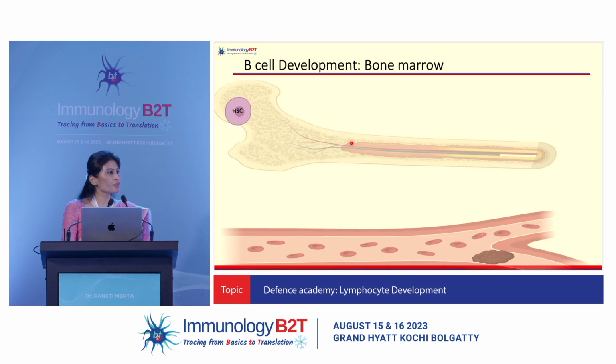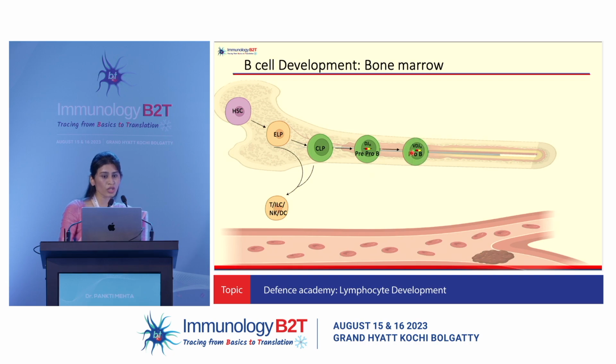Fine. We now move to the next section, that is B cell development, which is happening in the bone marrow. So we have the hematopoietic stem cells, which are the self-renewing cells located in the endosteal niches, and which then move to the early lymphocyte progenitor stage and the common lymphocyte progenitor stage. Up to these two stages, they can still form other types of immune cells. But at the common lymphoid progenitor stage, if it comes to the B cell lineage, it will start moving towards the early pro-B cell and the pro-B cell stage, where it will first undergo a VDJ recombination.